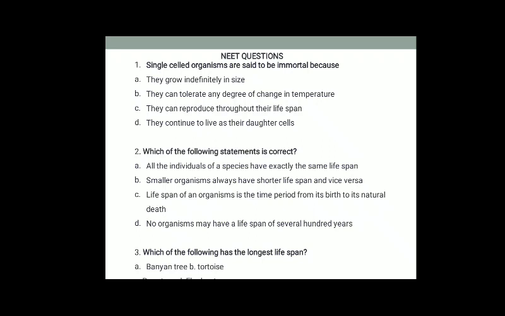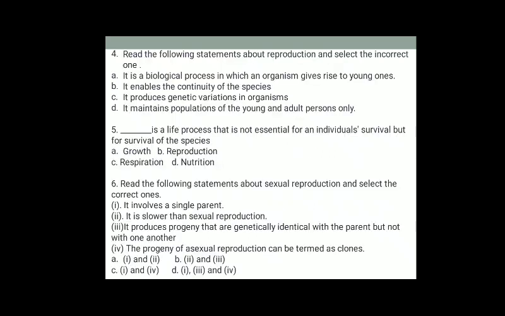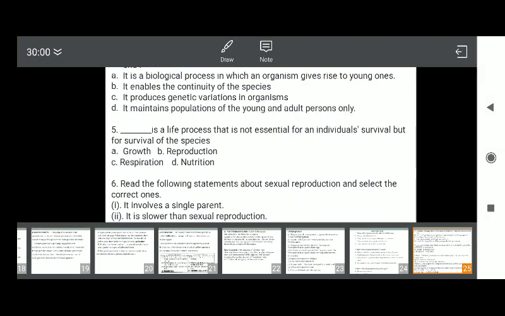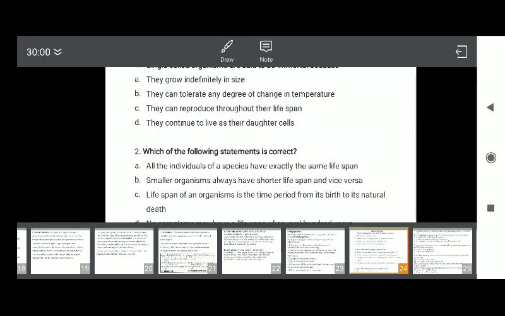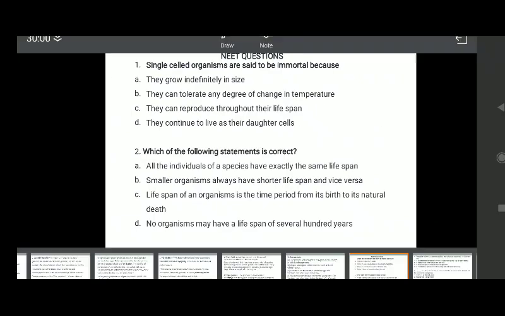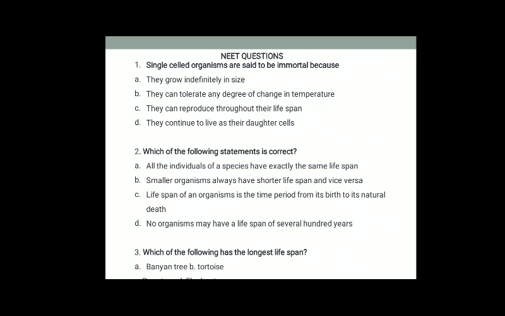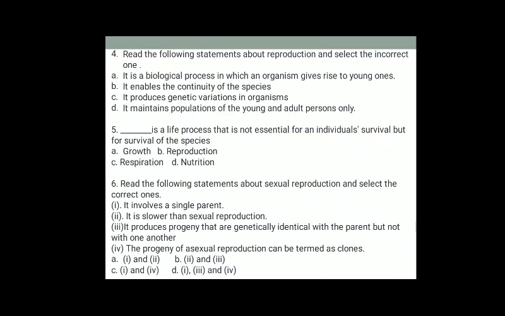Lifespan of organism is the time period from its birth to natural death. Then the third question, which of the following has the longest lifespan? The answer is banyan tree, which has the longest lifespan of 200 to 300 years.